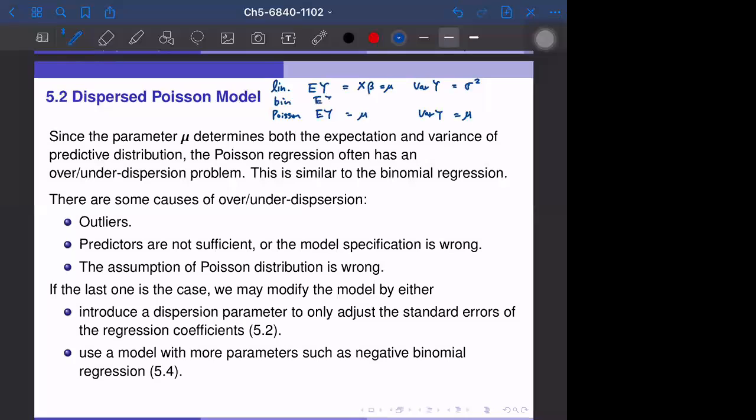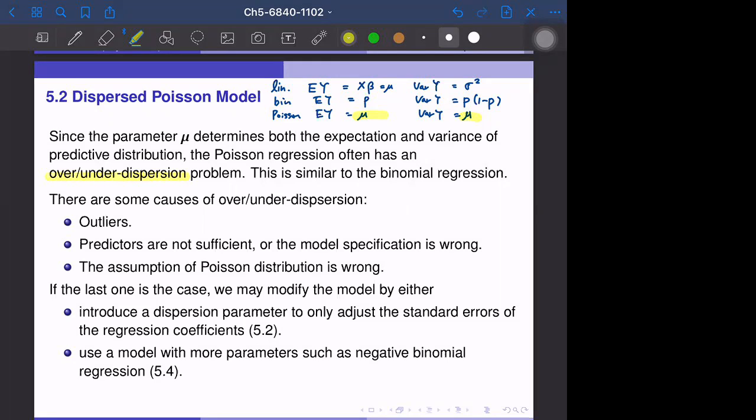In the binomial case, the expectation of y is equal to p, and the variance of y is p times 1 minus p. So the specifications are different, but anyway, one parameter dominates both. So we also think about the over and under dispersion model for the Poisson regression.